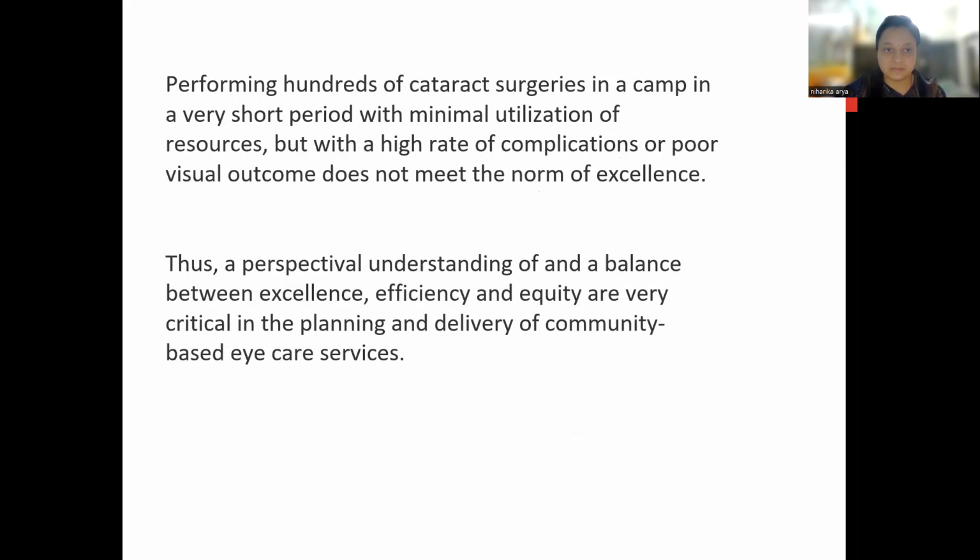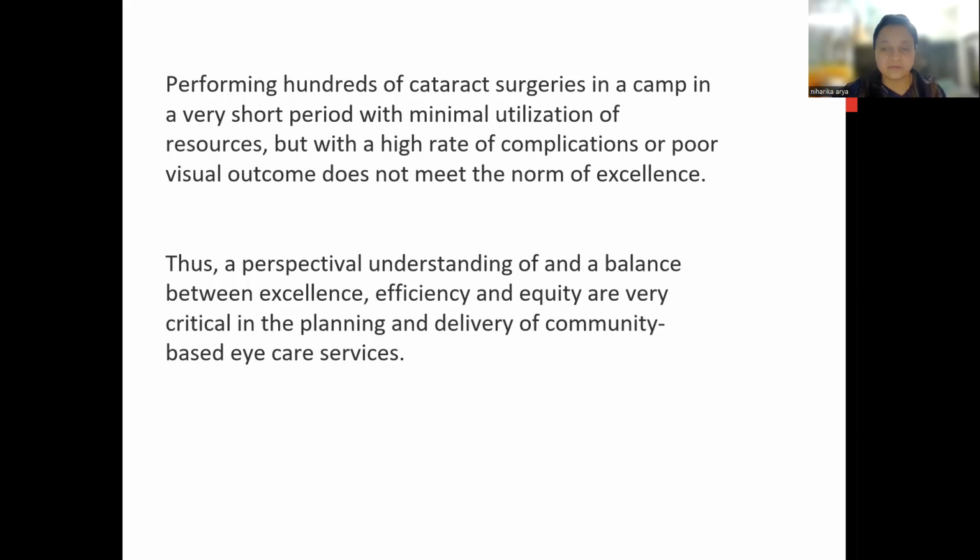efficiency. Suppose, for example, performing hundreds of cataract surgeries in a camp in a very short period with minimal utilization of resources, but with a high rate of complications or poor visual outcomes, does not meet the norm of excellence.